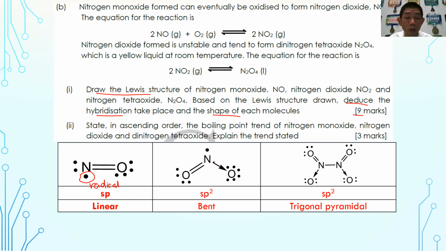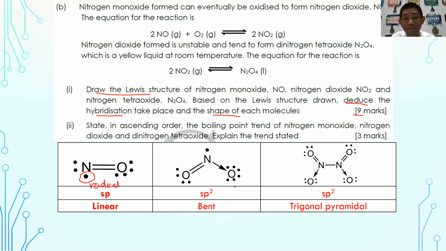So is the dative bond really stressed in STPM? To be honest, yes. You have to stress this is a dative bond built by NO. But there are certain years where they say that because a dative bond is just like another covalent bond, even if you draw a covalent bond, it is not wrong.